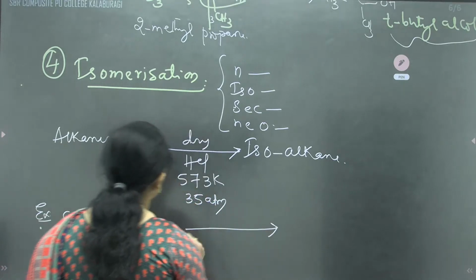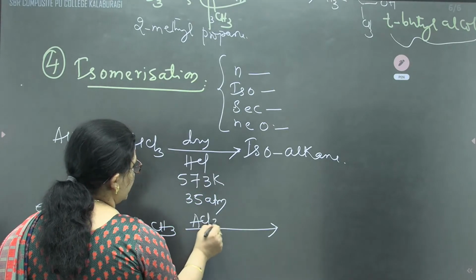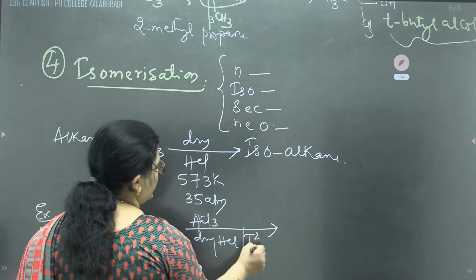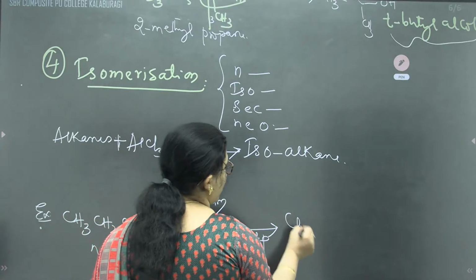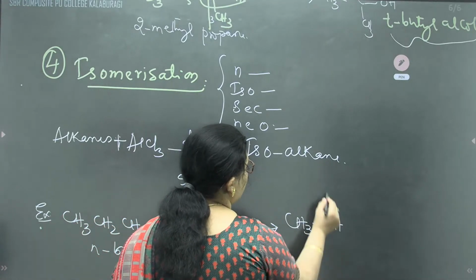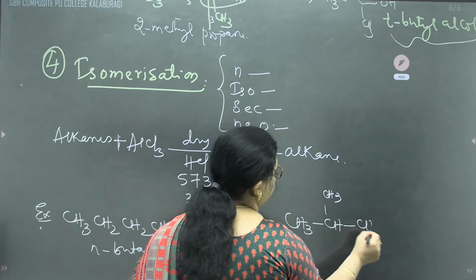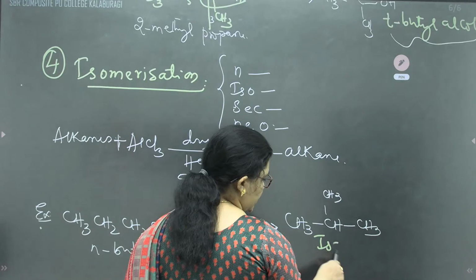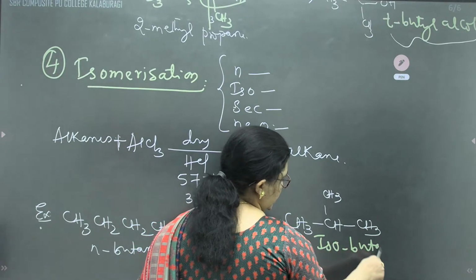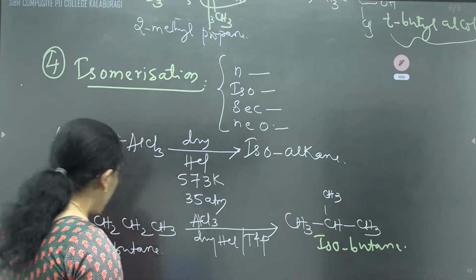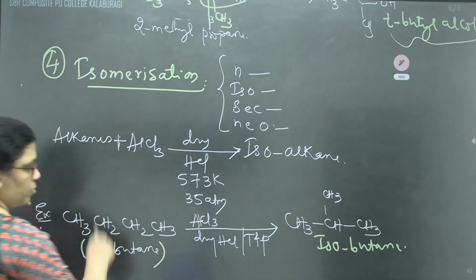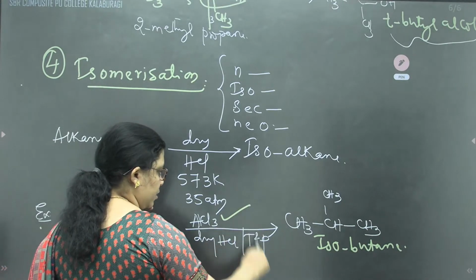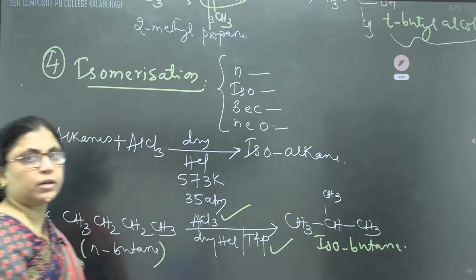When it isomerizes in presence of AlCl3 and dry HCl at a particular temperature and pressure, it is converted into isobutane, CH3, CH, CH3 and CH3, called isobutane.